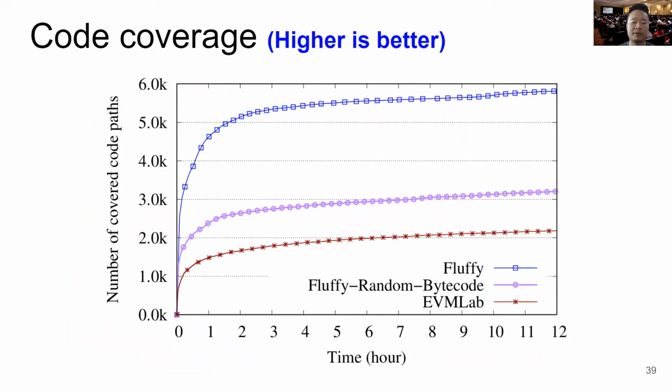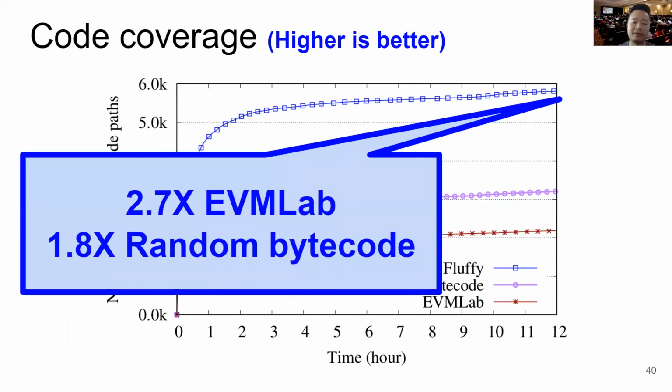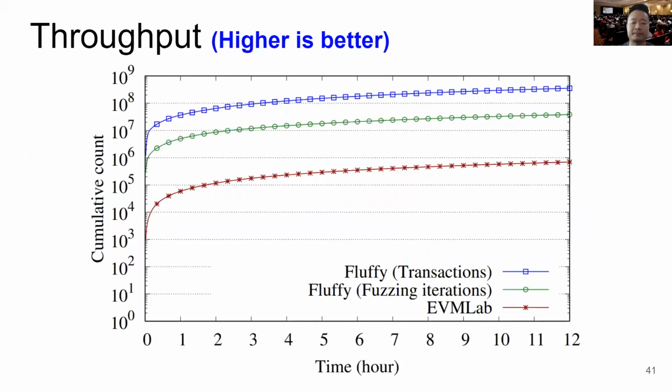So for code coverage, the y-axis shows the number of covered code paths. So the higher is better. The x-axis shows the time. After 12 hours, Fluffy achieves 2.7 times and 1.8 times code path coverage compared to EVM Lab and random bytecode, which shows the effectiveness of Fluffy and particularly the bytecode generation of Fluffy.